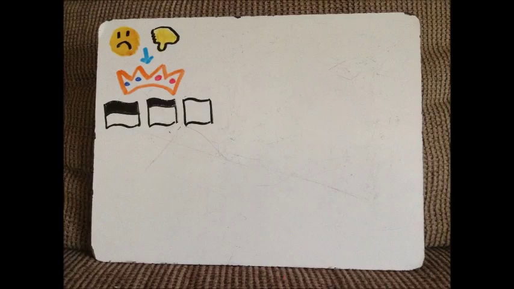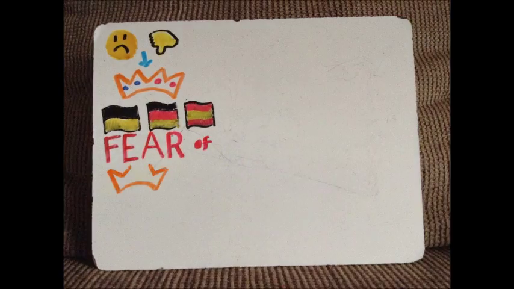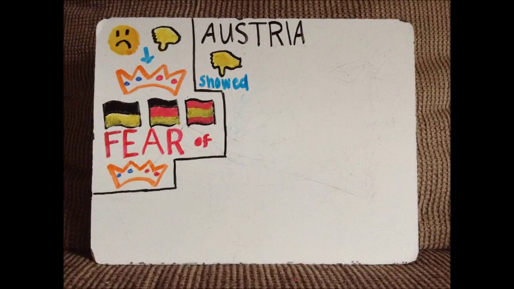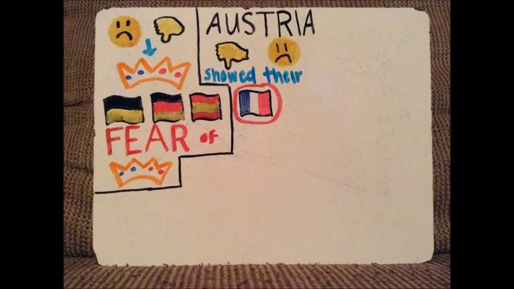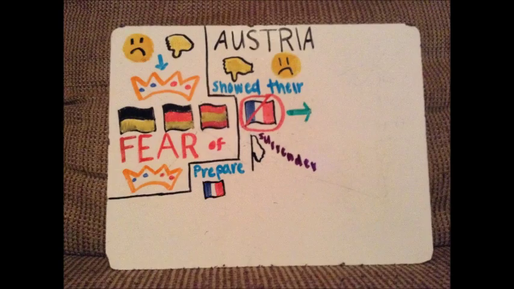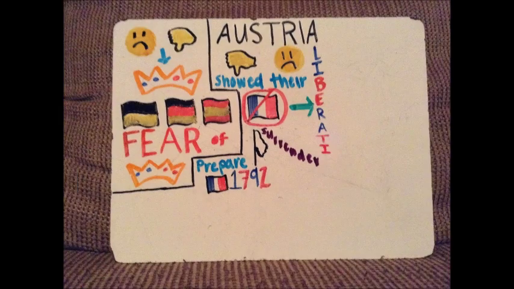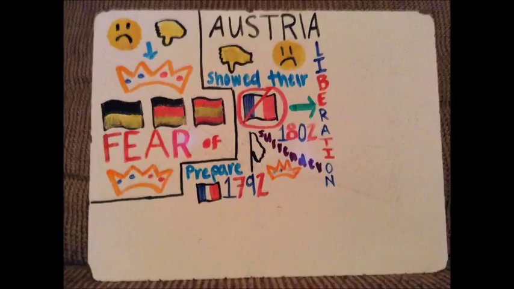There was a large spread of discontent for Napoleon and his regime. This discontent came from the other nations surrounding the French Empire. It can also be said to have developed out of fear of the empire and Napoleon's actions. Austria was one of the countries that disapproved of Napoleon's actions and showed their discontent through governmental preparations. The anti-French movement in Austria was felt strongly, especially after military defeats. They therefore prepared again for a war with France in the year 1792. Austria even went as far as to call for a war of liberation in 1809 because they wanted to keep Napoleon and his Grand Empire out of Austria.